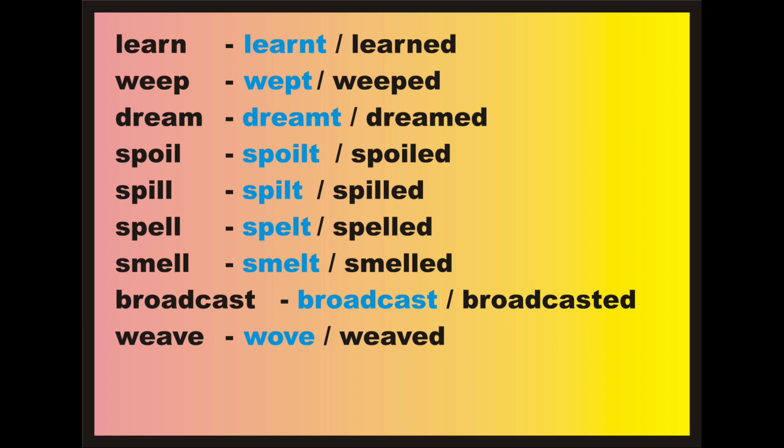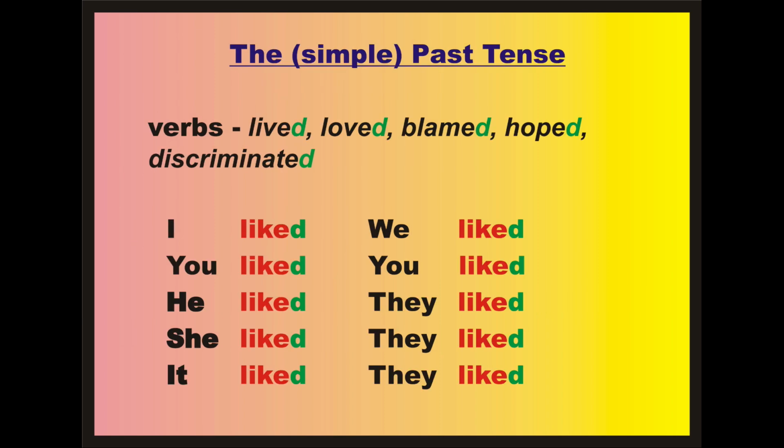The verb learn adds ed, learned, and has the irregular form learnt. Dream, dreamed or dreamt. Weep, weeped or wept. The above verbs are all used with any subject in the past tense. There is no singular plural distinction. I saw, she saw, I liked, he liked, we hoped, Tom hoped, so it is easy to learn.